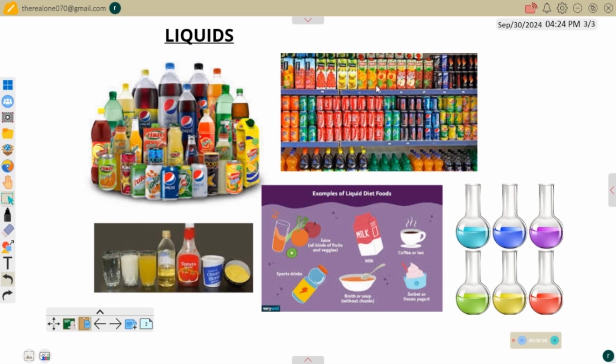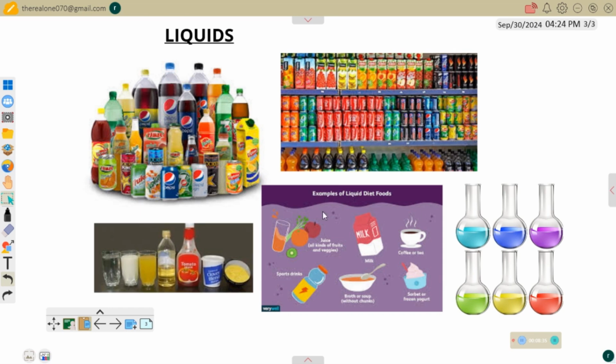So these soft drinks too are also liquid substances. Then look at all of them in a container. Then we have some other ones here. This is water in a glass cup. Then this is milk in a glass cup. This is a soft drink in a glass cup. So in short, liquid should always be in a container. It's not possible to have liquid in space. It must always be in a container. There's no way we can have liquid without a container.